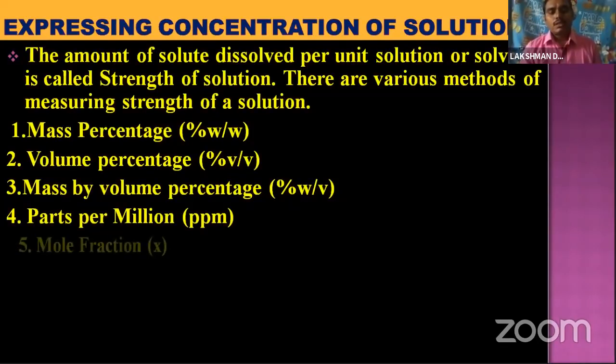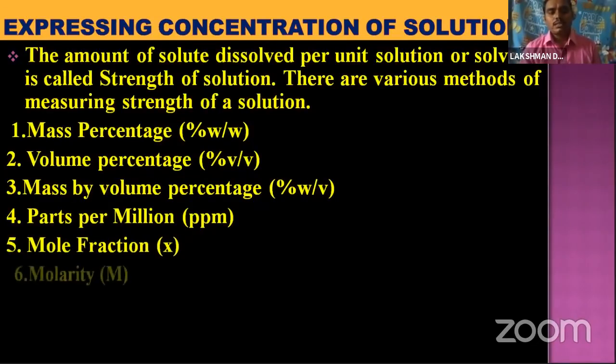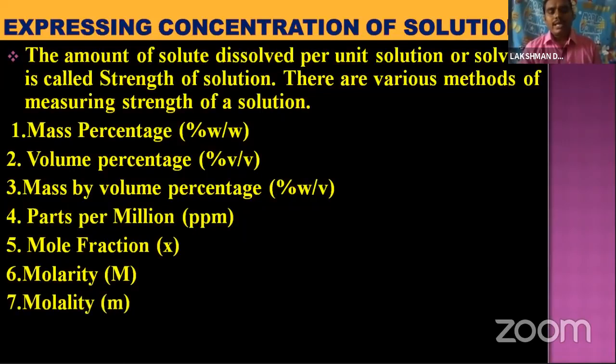Next, the fifth one is mole fraction, represented with a small x. The sixth one is molarity, represented with capital M. The seventh one is molality, represented with small m. The eighth one is normality, represented with capital N. Once again: mass percentage, volume percentage, mass by volume percentage, parts per million, mole fraction, molarity, molality, normality.